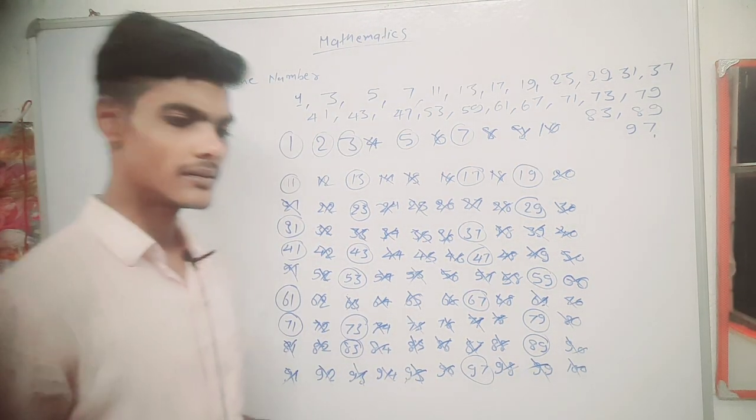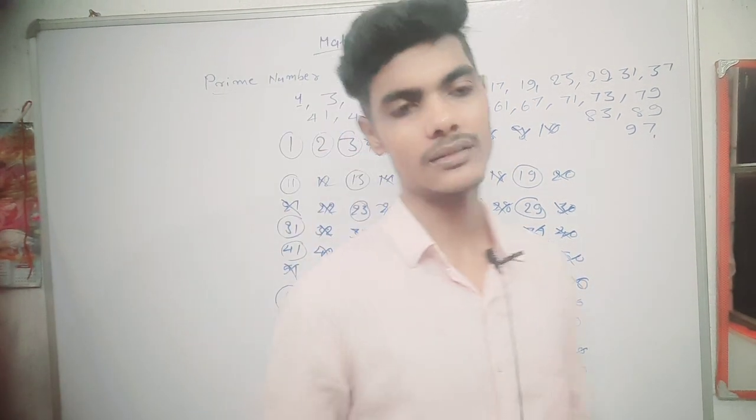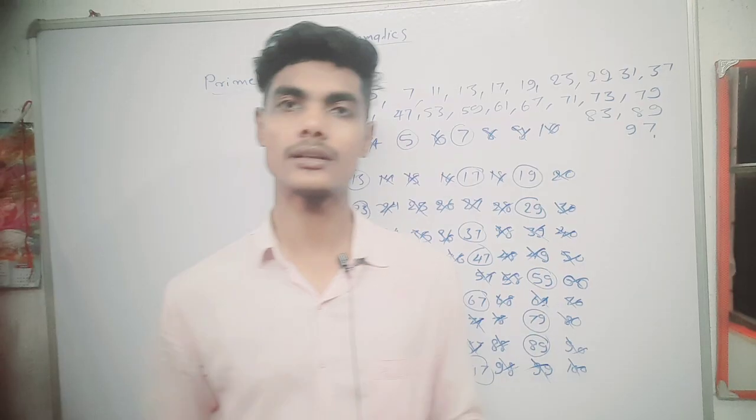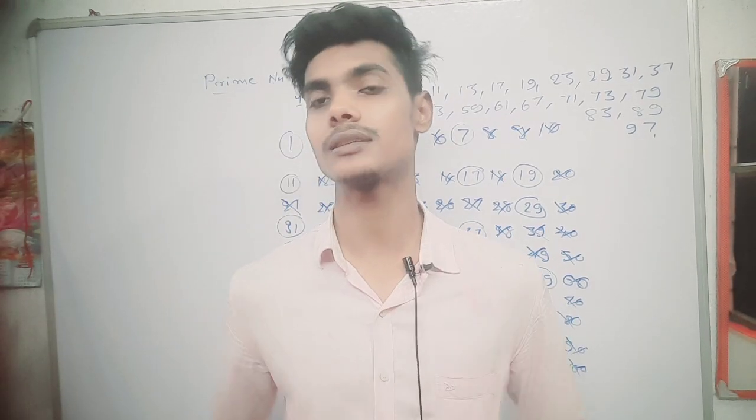I think we remember that in 1 to 100 there are 25 prime numbers.